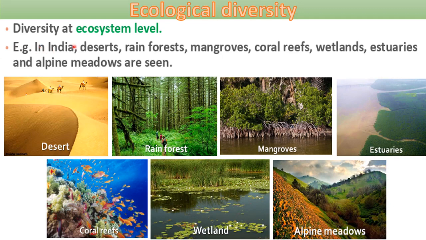For example, in India, there are deserts, rainforests, mangroves, coral reefs, wetlands, estuaries, and alpine meadows. All these are different ecosystems, and you can see they are very different from each other, and diversity at this level is called ecological diversity.